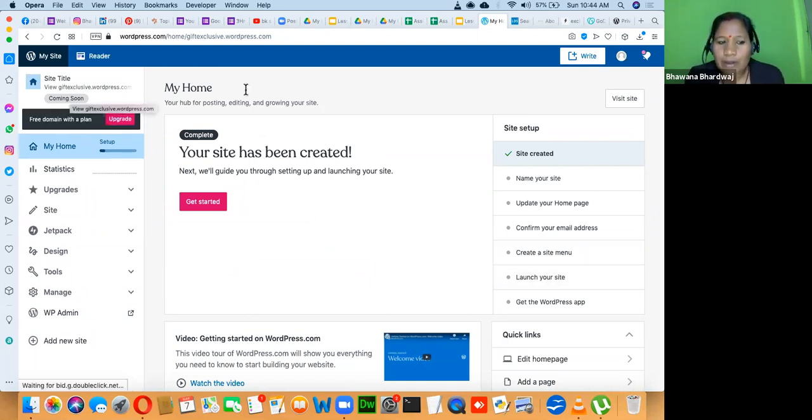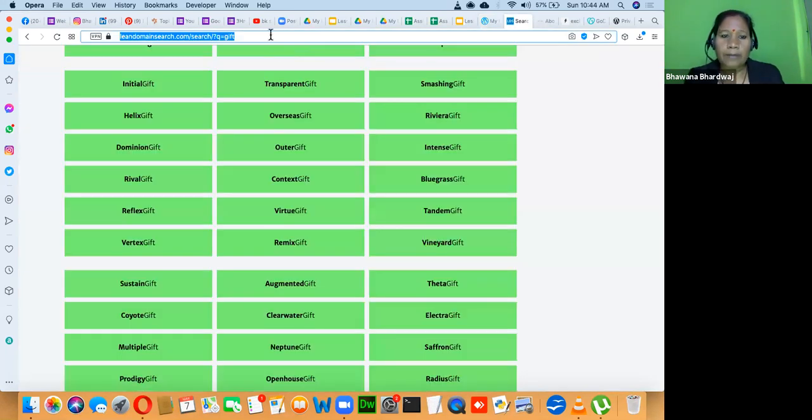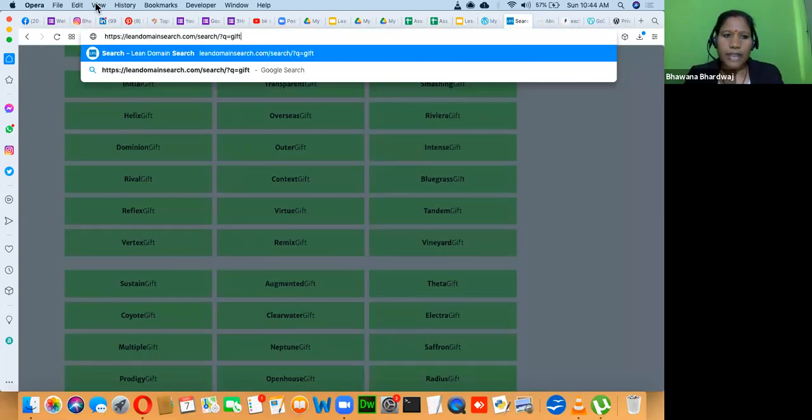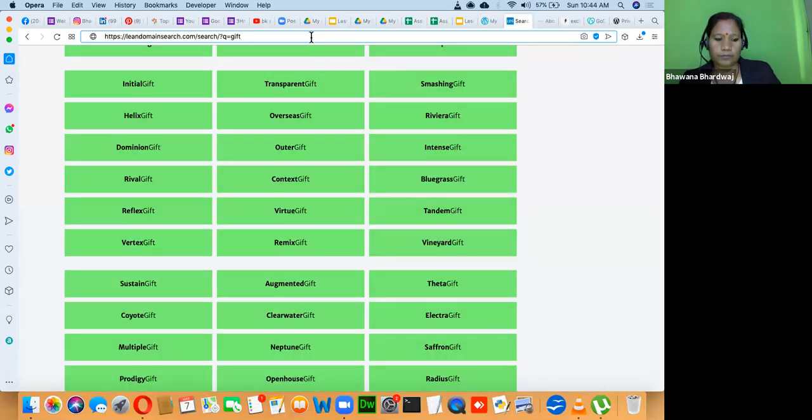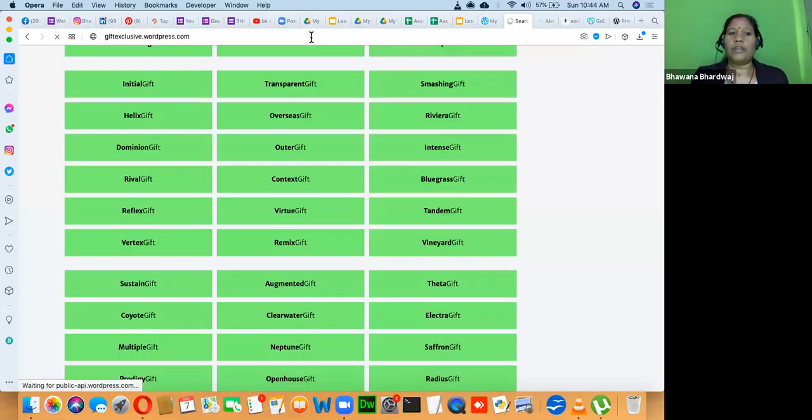Whenever we are working on the website, we have two interfaces. One interface is the public URL, and your public URL is giftexclusive.wordpress.com.